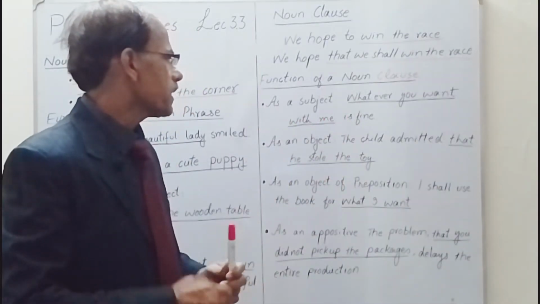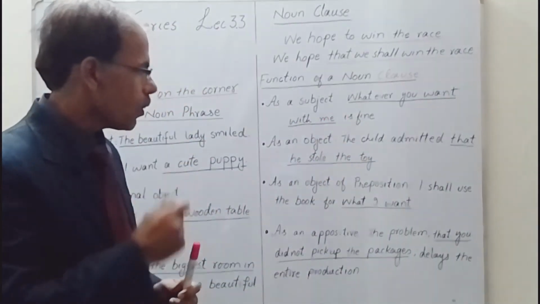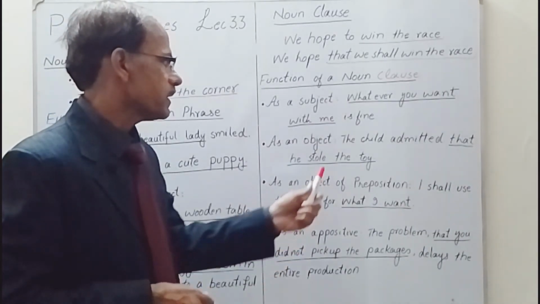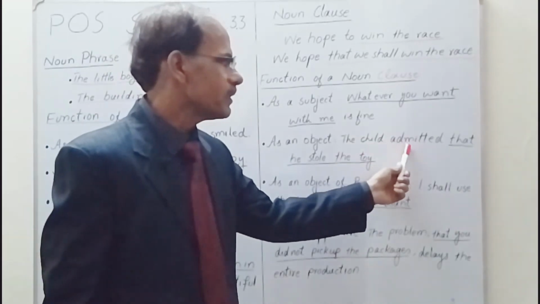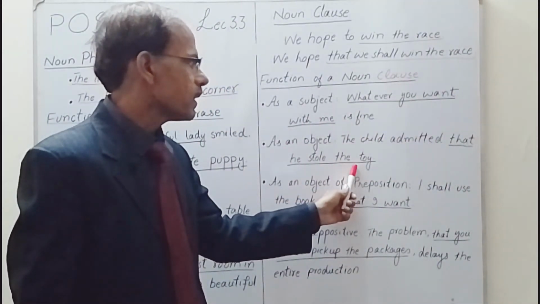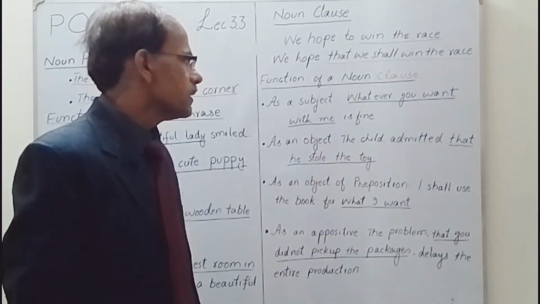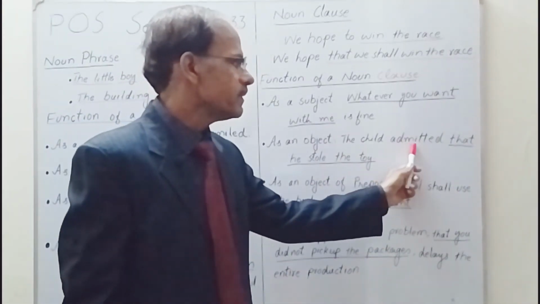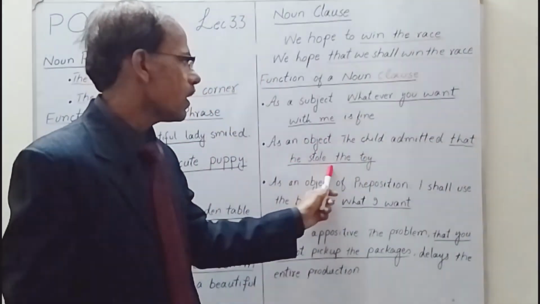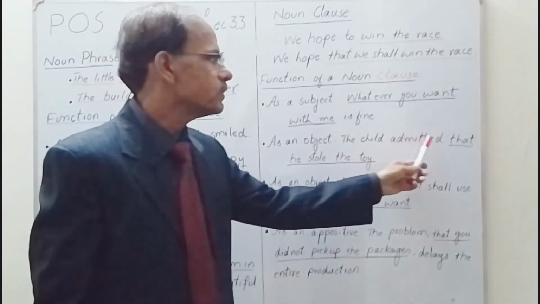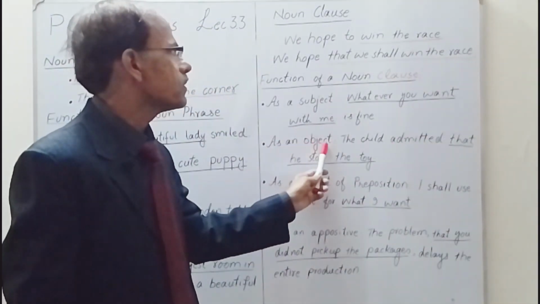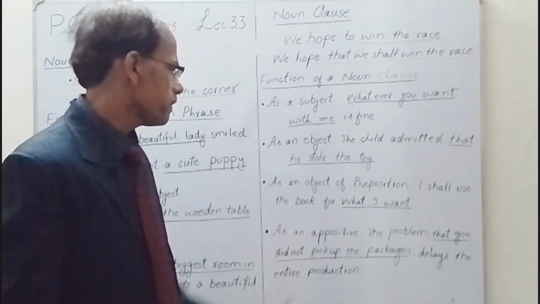The noun clause can act as an object of a verb. In the next sentence, "The child admitted that he stole the toy," the verb is "admitted" and its object is "that he stole the toy." So this one is acting as an object noun clause.